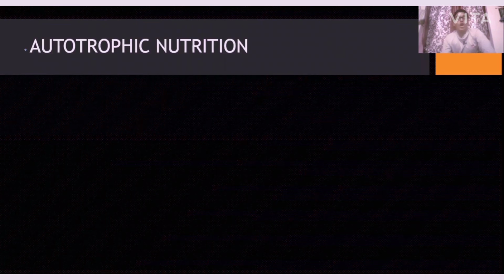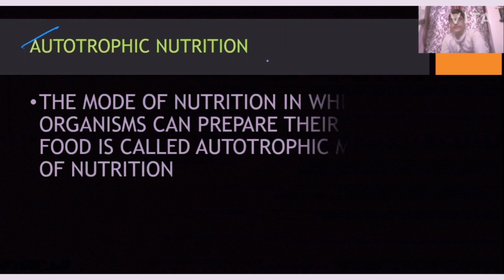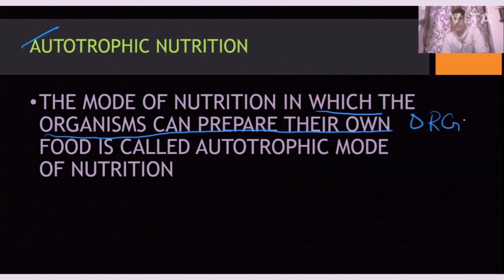To start with, autotrophic nutrition. Let us start with the definition. It is the mode of nutrition in which the organism can prepare its own food. Let's take this as an organism.